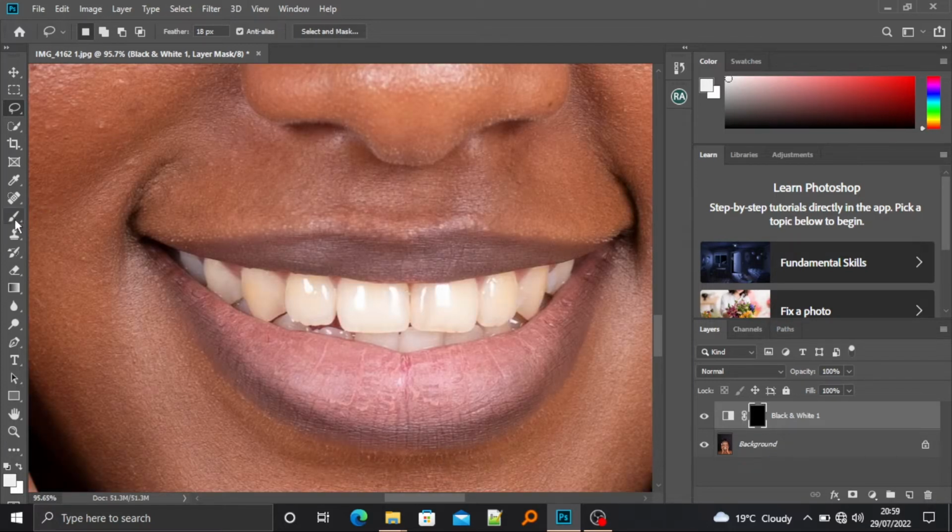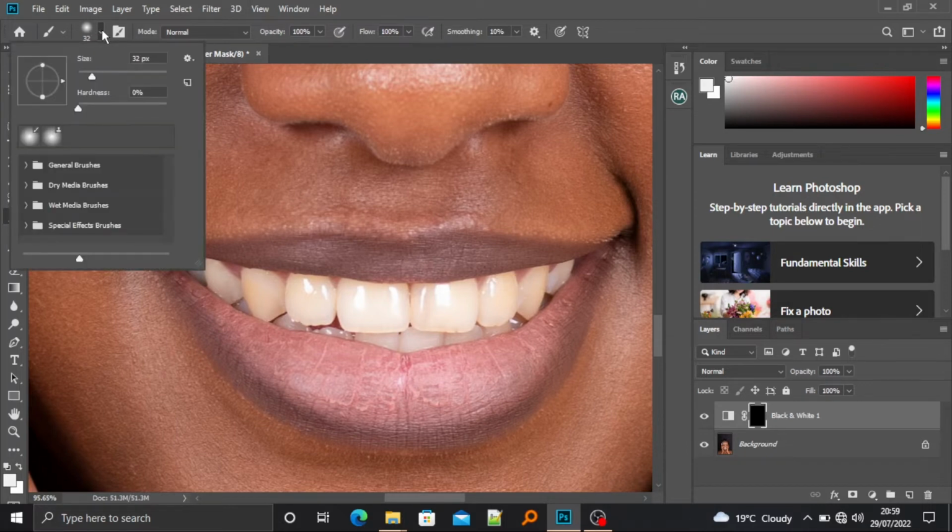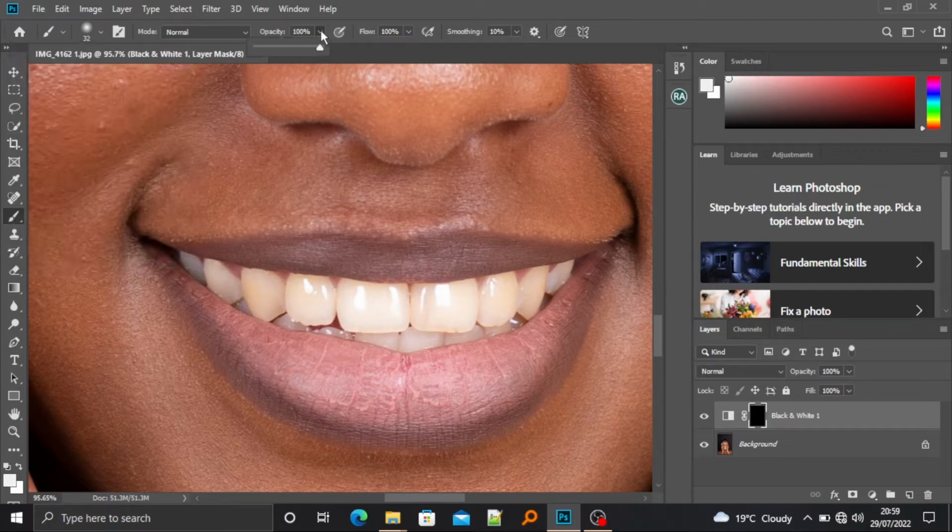Once you've done that, you click on the brush tool and make sure that the hardness of your brush is at 0, always. And make sure the opacity is at 100 and the flow is at 100, always. Once you've selected your brush, you increase the size of the brush so that it's almost the size of one tooth. I think mine will be fine.